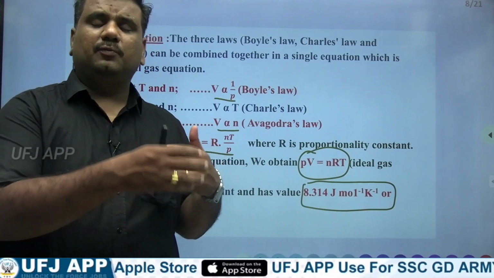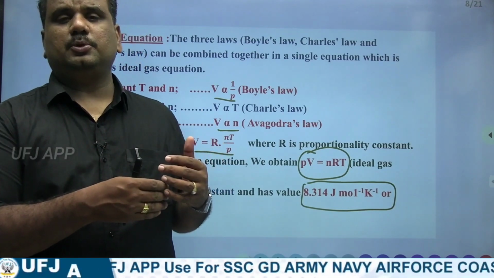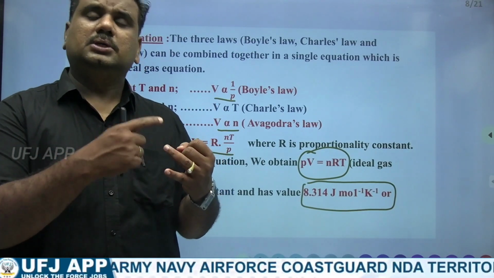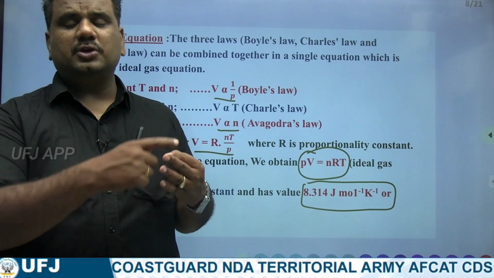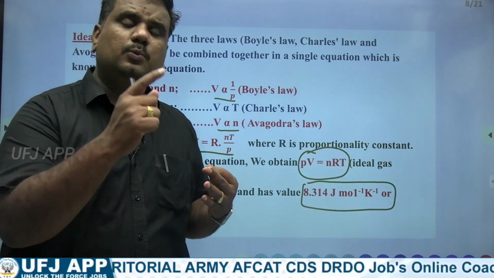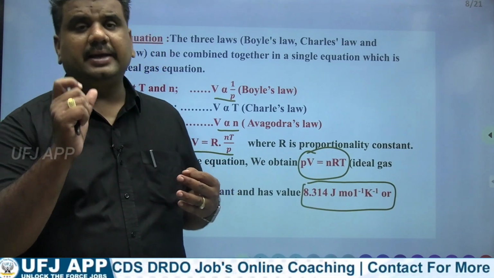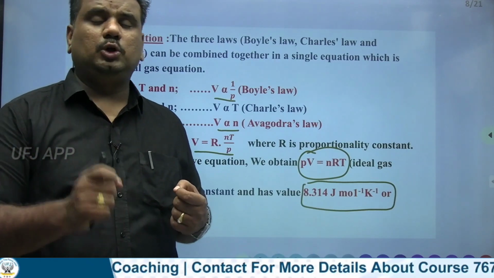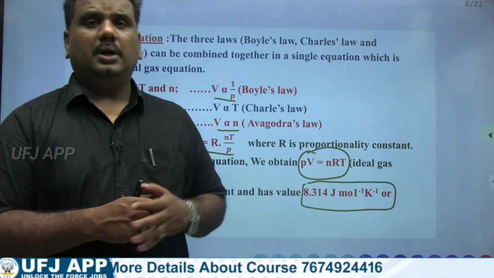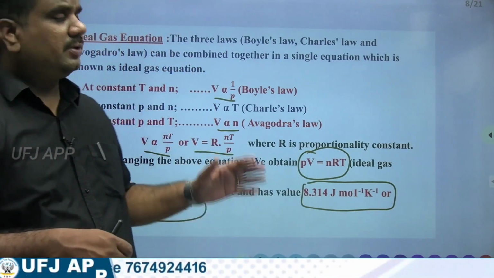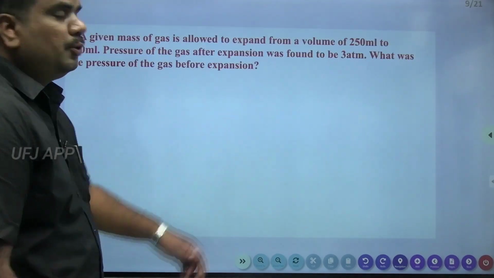So when you're combining some of these equations, Boyle's law, Charles law, Avogadro's law, when you're combining all these three, we get one particular thing which we call the ideal gas equation, that is PV equal to nRT. Right? So based on these, we'll try to do some problems.